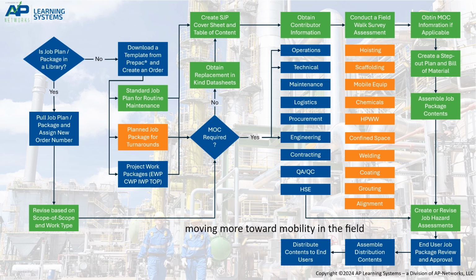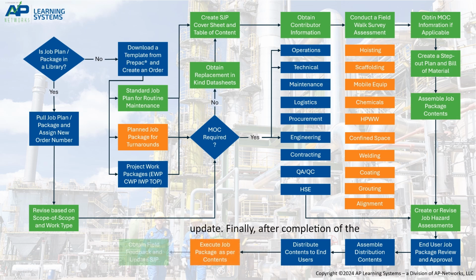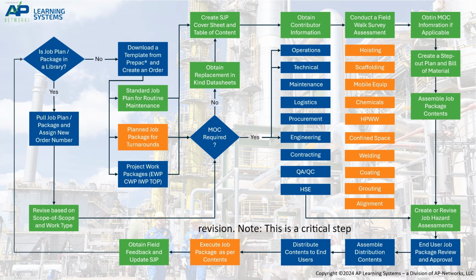Note, industry leaders are moving more toward mobility in the field, using Wi-Fi and tablets, which provides access to all job plan and package contents, with the option to revise and update. Finally, after completion of the work, the job plan and package can be returned to planning services with signatures, feedback, red lines, and revision. Note: this is a critical step for continuous improvement in both planning and reliability and must not be overlooked. This ends this video presentation.